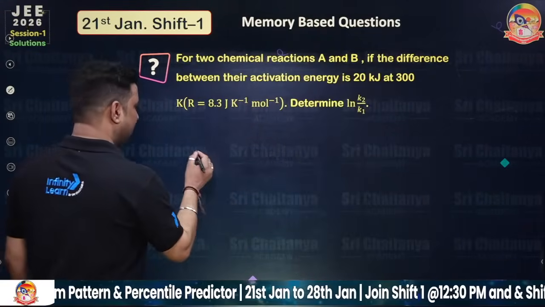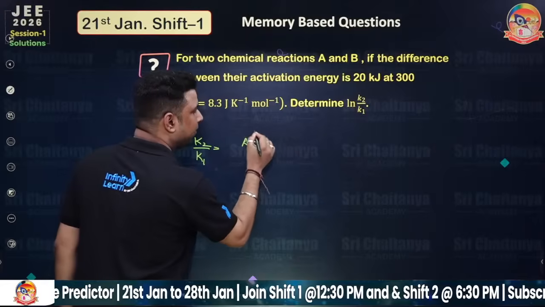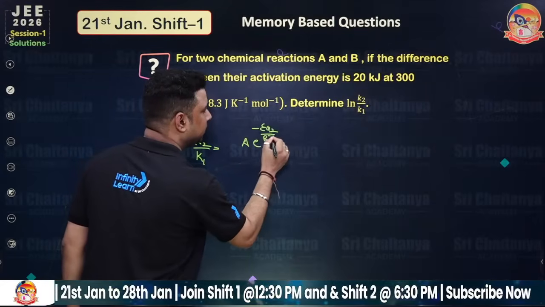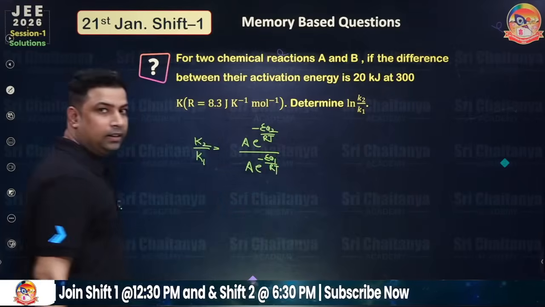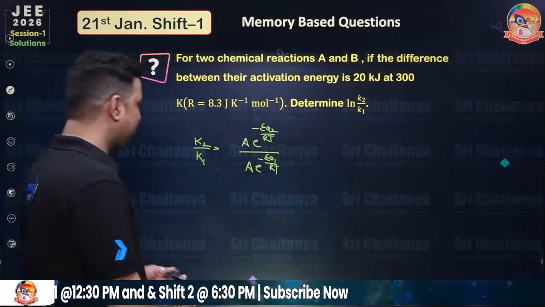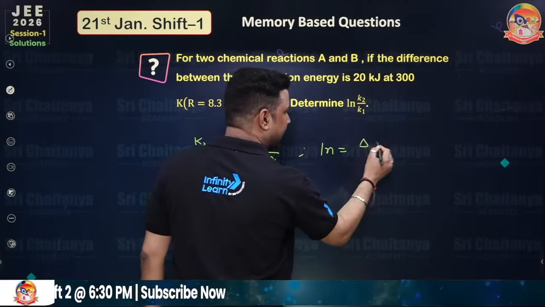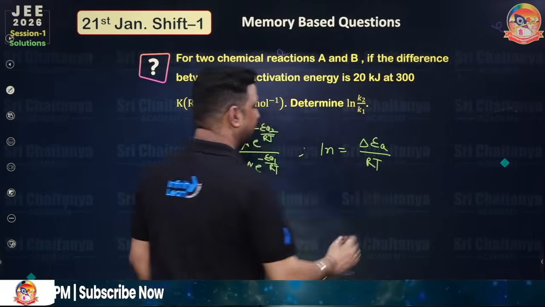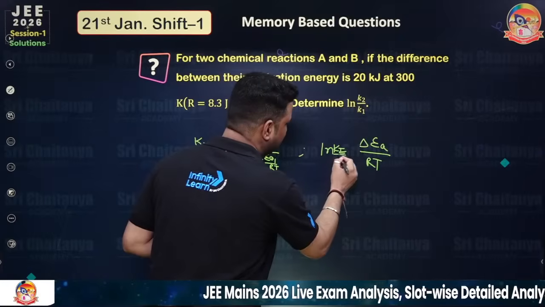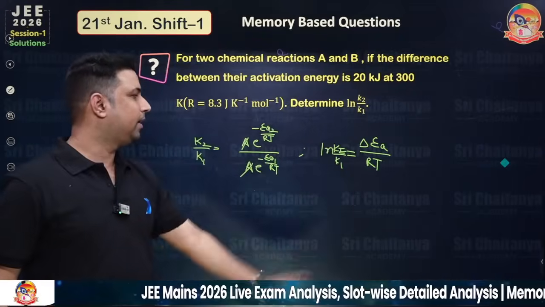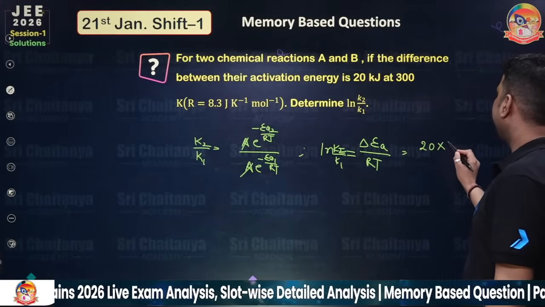If I write K2 by K1, I can write A e to the power minus EA2 by RT upon A e to the power minus EA1 by RT. Since collision frequency was the same, A would be cancelled out, and if I take ln, it will be equal to simply delta EA by RT. So ln K2 by K1 would be equal to delta EA by RT. You have to see delta EA is given, that is 20 kilojoule, means 20 into 10 raised to the power 3 in joules.